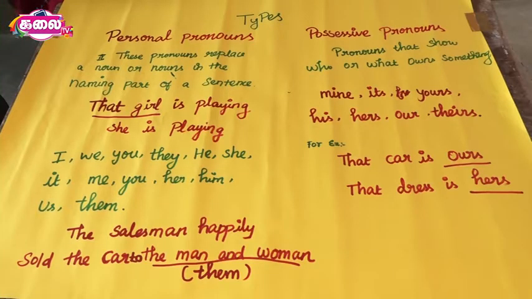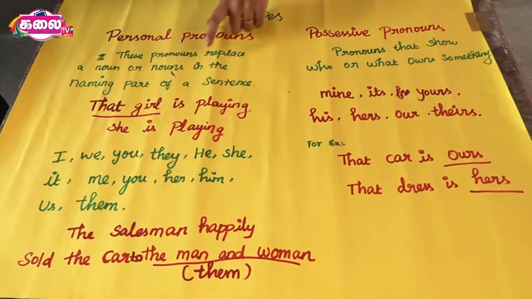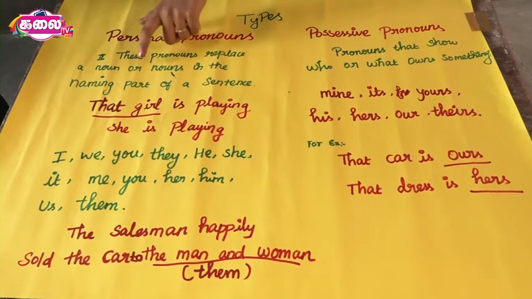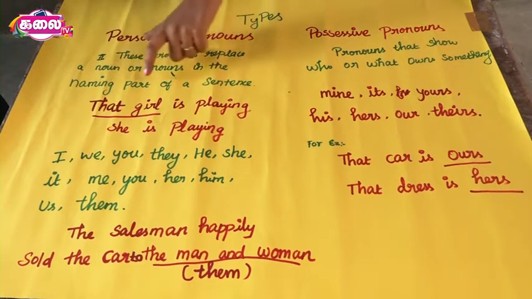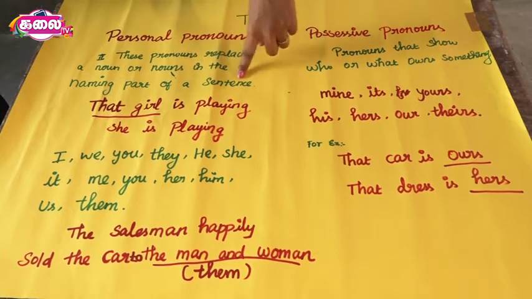Okay, we have many types of pronoun. Now we are going to learn only two types. There are personal pronoun and possessive pronoun. First, let us learn personal pronoun. The words I, you, we, they, he, she, it are personal pronouns. And these pronouns replace a noun or nouns in the naming part of a sentence.